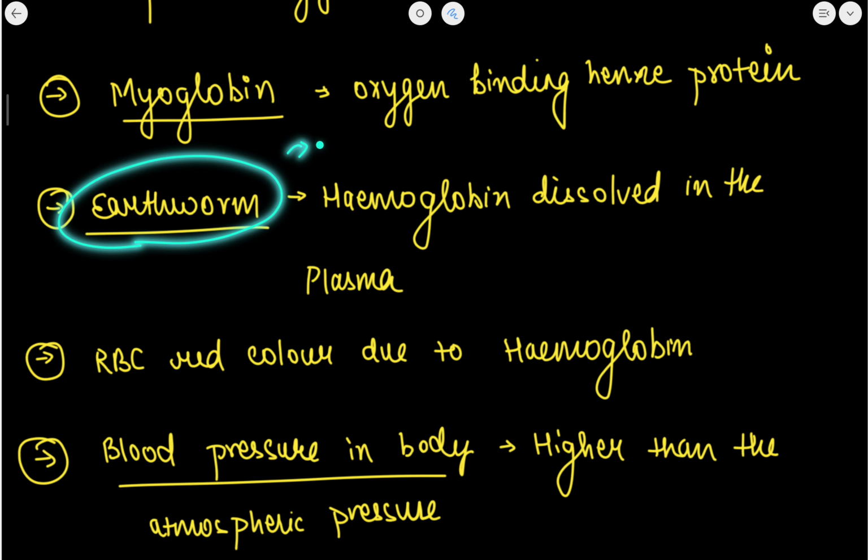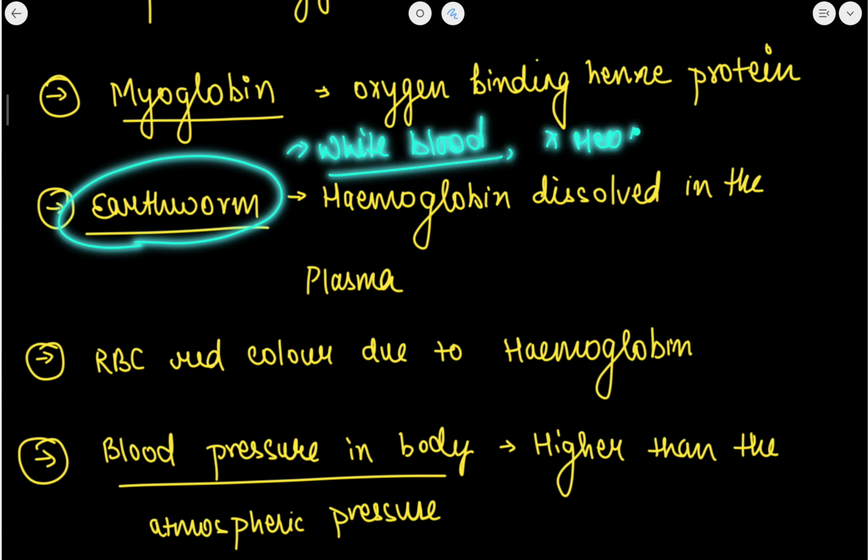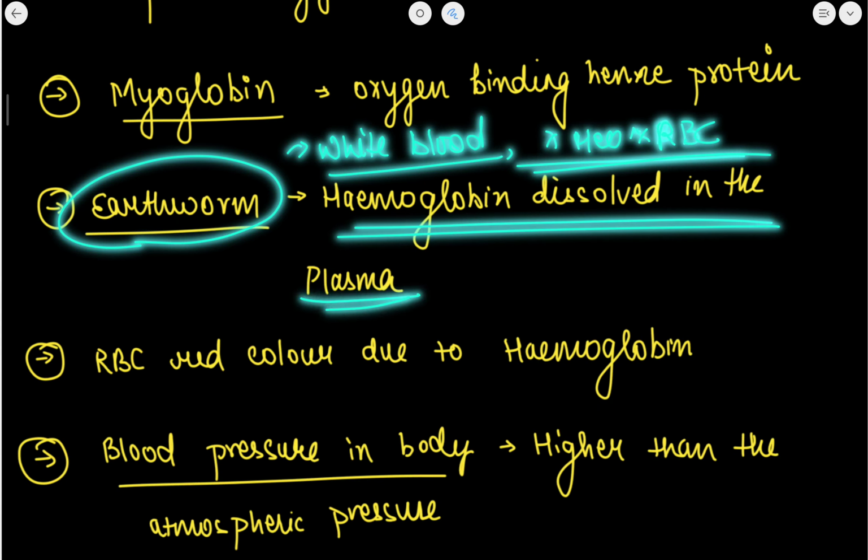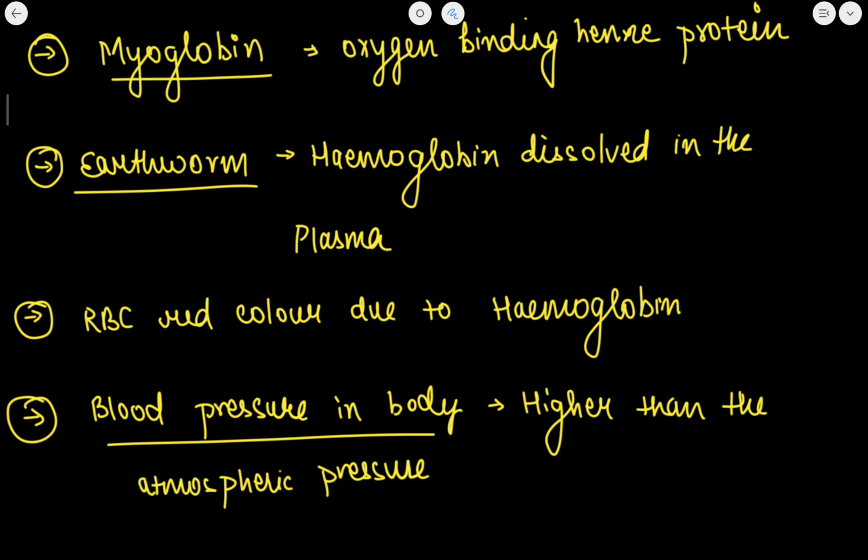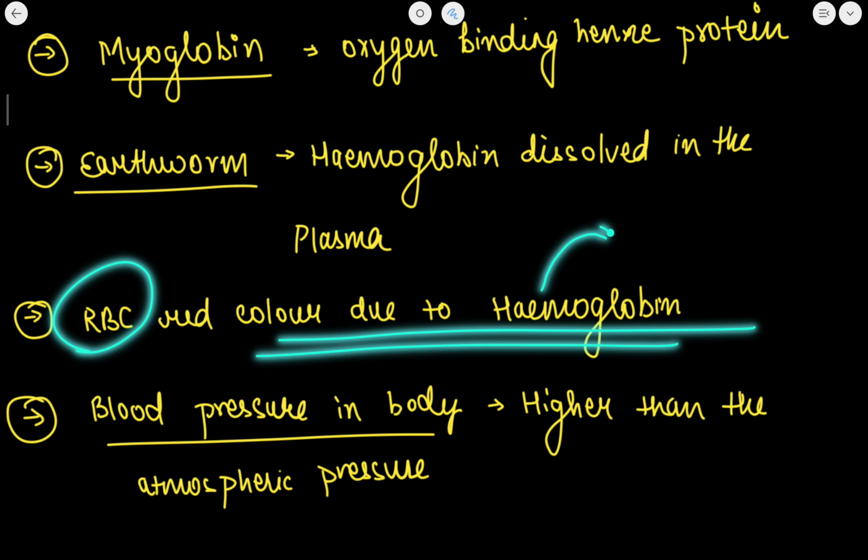Earthworm, it has white blood, first of all. White blood means that it has no hemoglobin. No hemoglobin means no red blood cells. The hemoglobin is itself dissolved in plasma. That is why the color of the blood of the earthworm is always white. Now RBC red color is due to hemoglobin, and why does hemoglobin have it? Because iron is there.